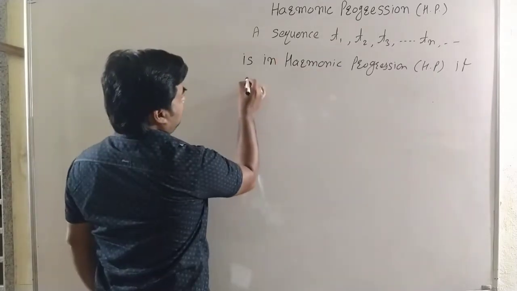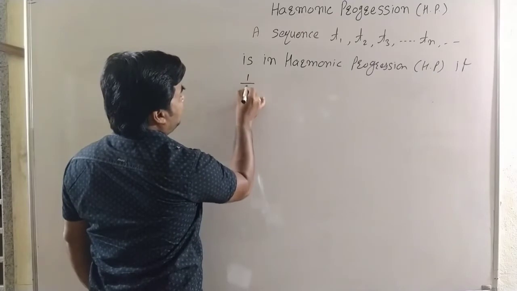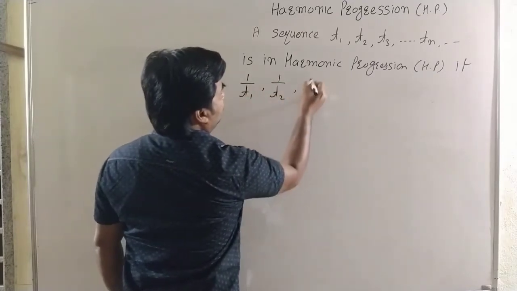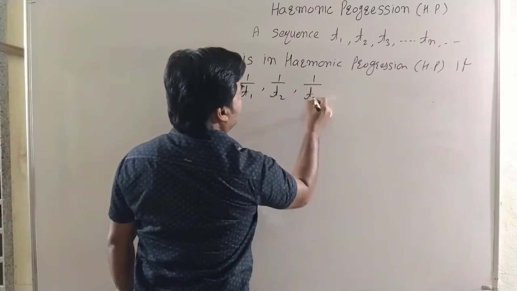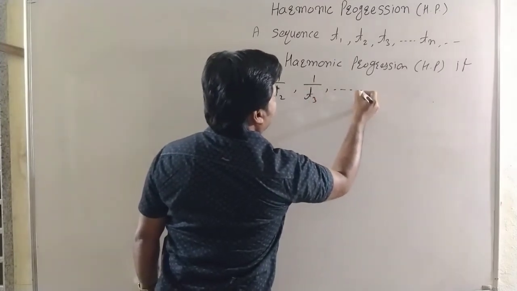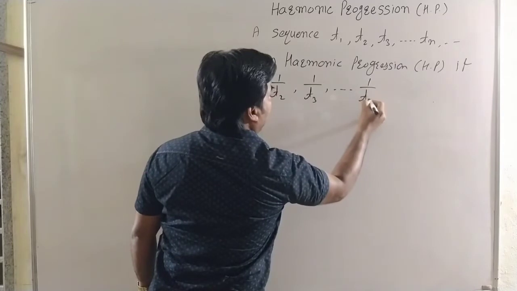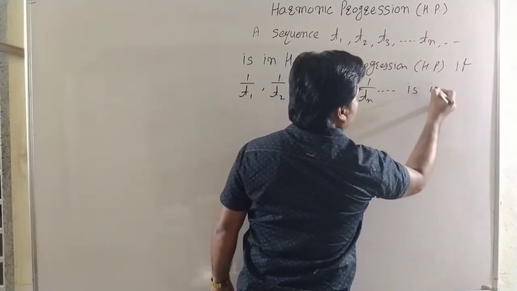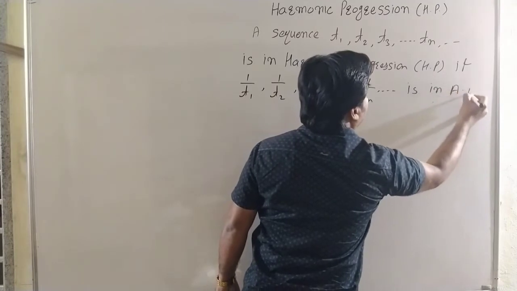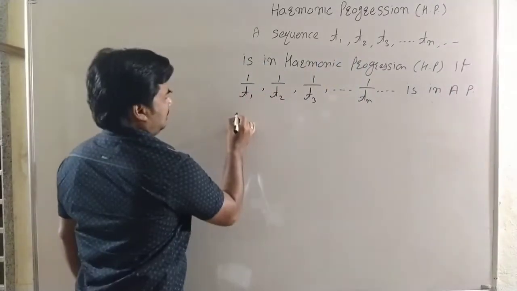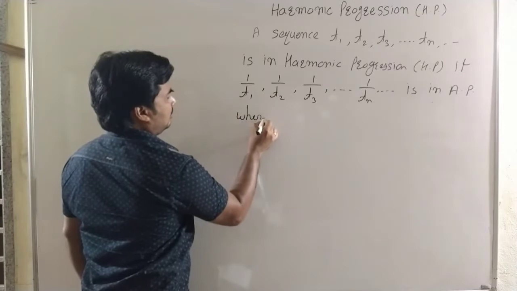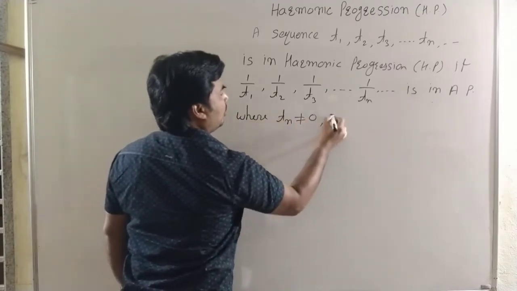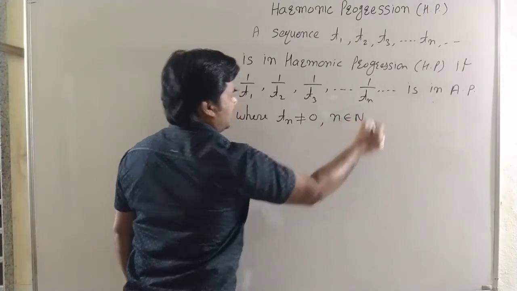Here, if 1 by T1, 1 by T2, 1 by T3 up to 1 by Tn and so on is in arithmetic progression, where Tn is not equal to 0 for all n belonging to natural numbers.